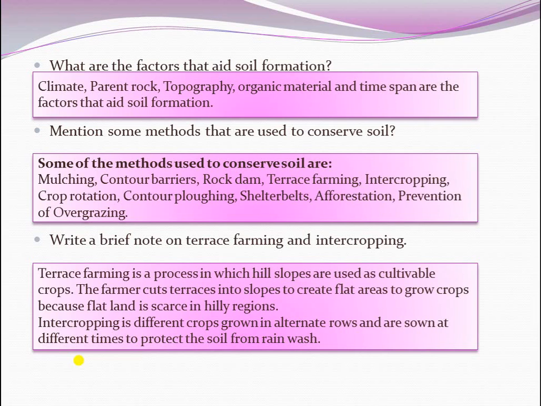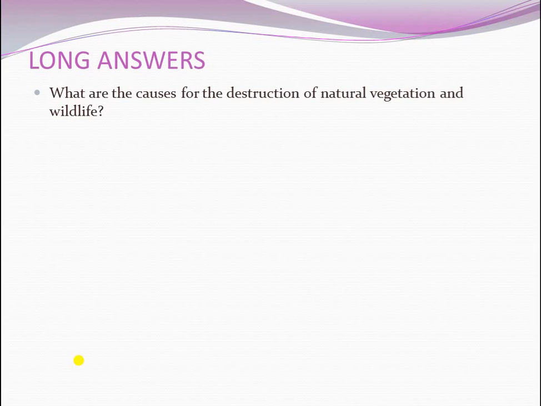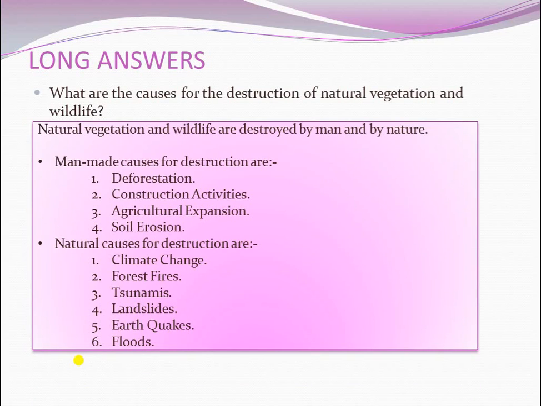Next, let's see the long answers. What are the causes of the destruction of natural vegetation and wildlife? The answer: natural vegetation and wildlife are destroyed by man and by nature. The man-made causes for destruction are deforestation, construction activities, agricultural expansion, and soil erosion.